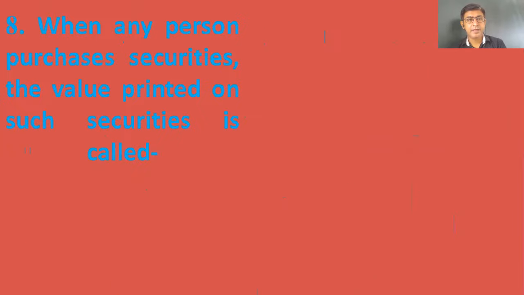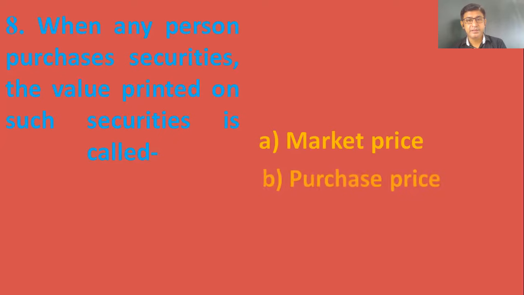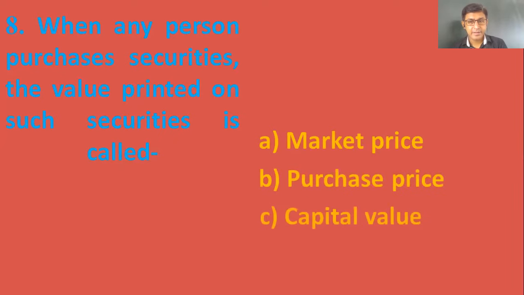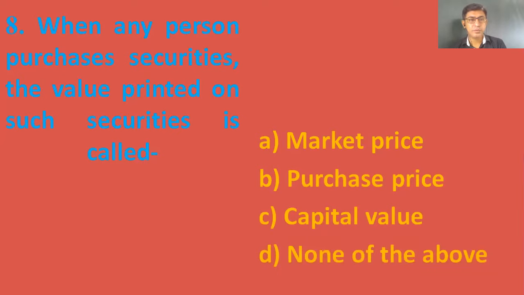Next, when any person purchases securities, the value printed on such securities is called market price, purchase price, capital value, or none of the above. The right answer is face value, and that option is not available. So the answer is none of the above.